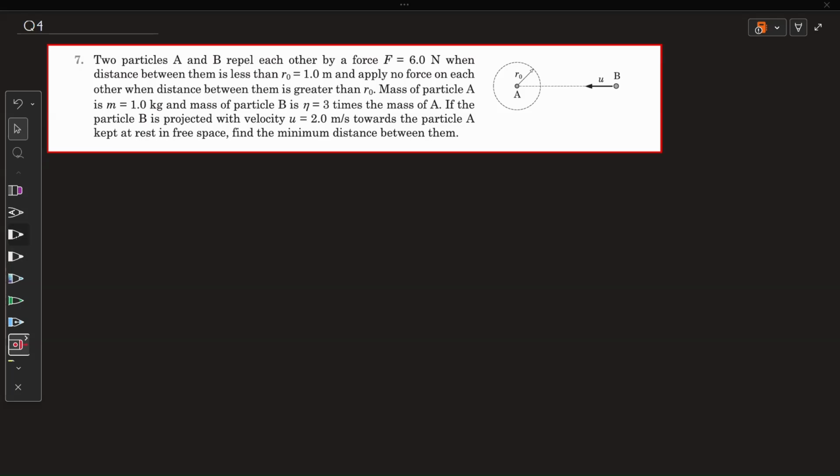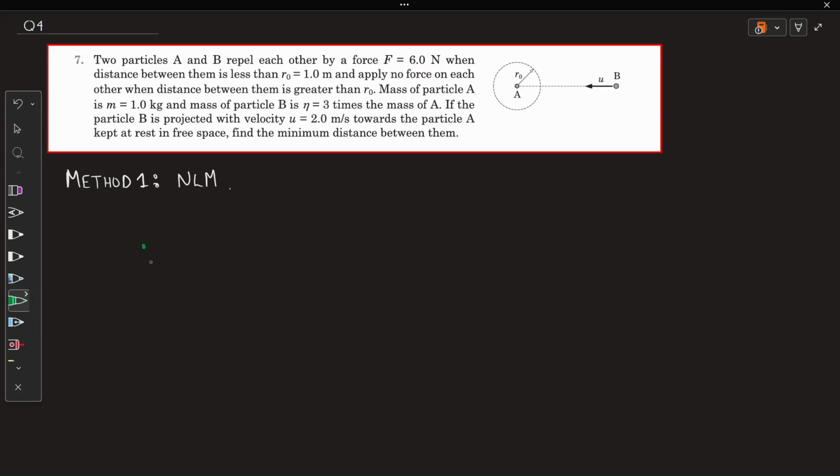Okay. This question can be done with two methods. Let me first do method 1. Method 1 is nothing but the typical NLM. I'm just considering the two bodies. If you consider this body B, let it be somewhere at a distance of 8 meters, suppose. This body B will keep moving till it reaches this point. The inertia will make it move, and no other opposition force is there. So when the distance between A and B is exactly 1 meter, the velocity of B will remain the same, and it is u.